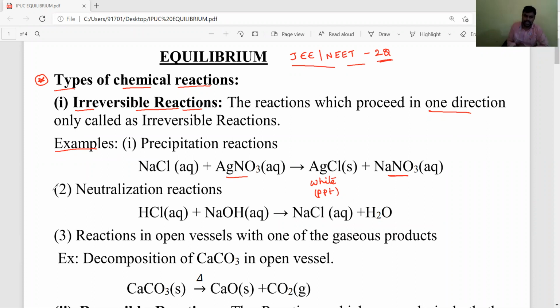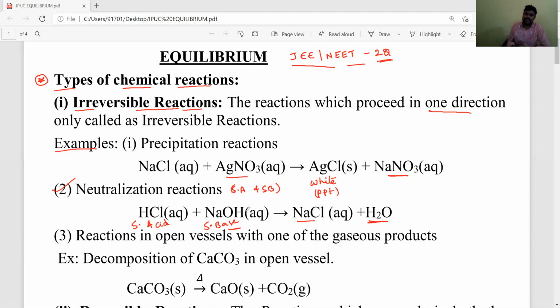The second one is neutralization reactions. Neutralization reactions are acid and base reactions, specifically strong acid and strong base reactions. For example, HCl and NaOH, sodium hydroxide, react with each other to form sodium chloride and water. It is an example of a neutralization reaction because HCl is a strong acid and NaOH is a strong base.